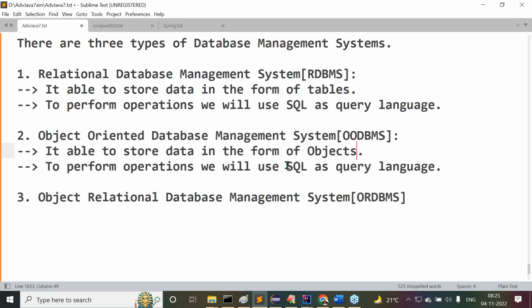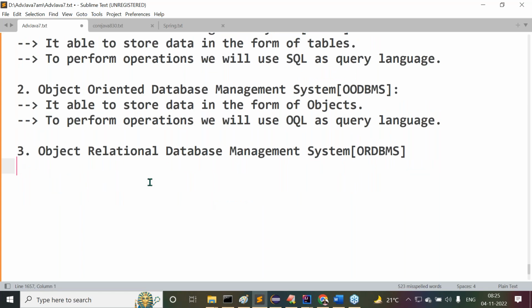To perform operations, we will use OQL. What is this OQL actually? Object query language. A separate query language is available to perform manipulations with this database. Next one is the object relational database management system.